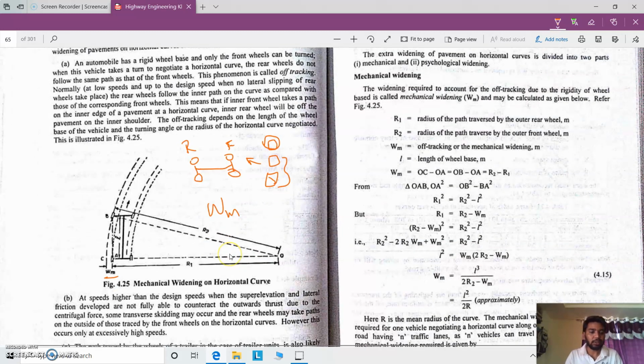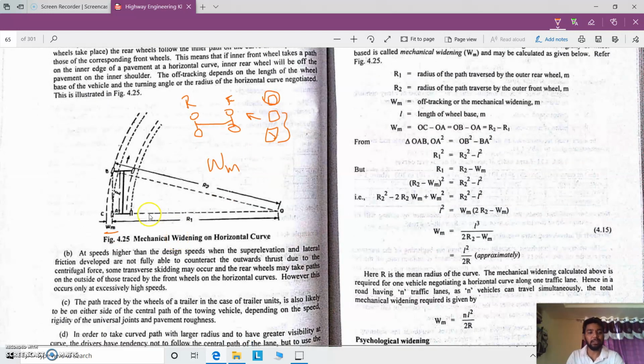So before going to psychological widening, let us consider mechanical widening. As we have discussed, mechanical widening is provided because of rigidity between the wheelbase, that is because of off tracking. Here you will be asked to write or derive the extra widening, so in that case you have to write this content. Here r1 and r2 are the two radii erected from the origin to the rear wheel and the front wheel, Wm is the mechanical widening, and L is the length of the wheelbase from front to rear. So in the derivation we have considered r2.